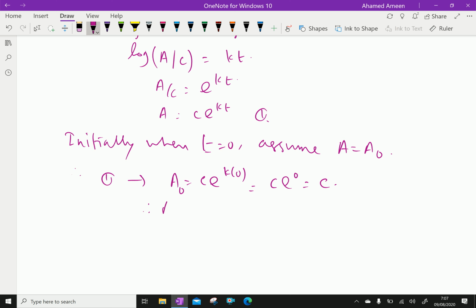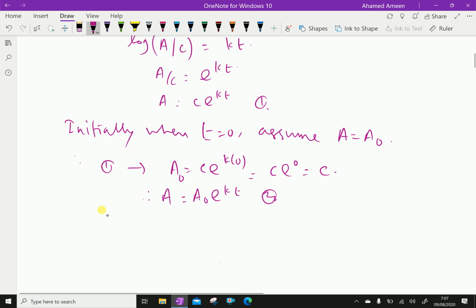Therefore, we can write A equals, instead of C, you can write A0 e power kt. Let this be equation 2.